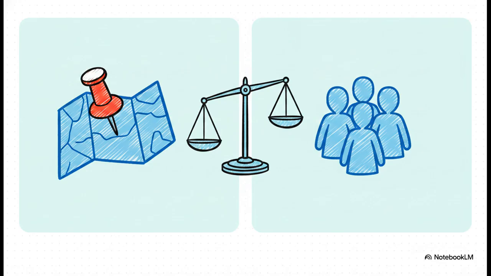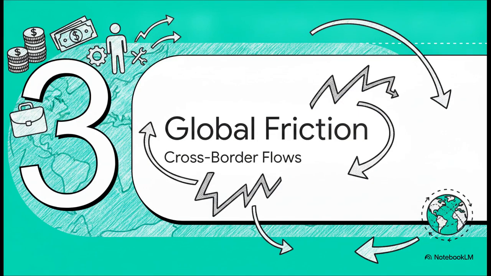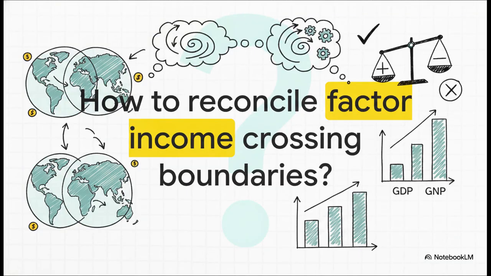You can readily deduce that if we existed in a completely closed economy, one with absolutely zero cross-border trade, capital movement, or labor migration, well, these two concepts would be perfectly identical. But as economists, we have to model reality, not a theoretical vacuum. Which brings us to Section 3, the friction of globalization, cross-border flows. This introduces a highly complex variable that disrupts our neat theoretical definitions. In our modern economic reality, capital, labor, and enterprise are constantly traversing these boundaries.